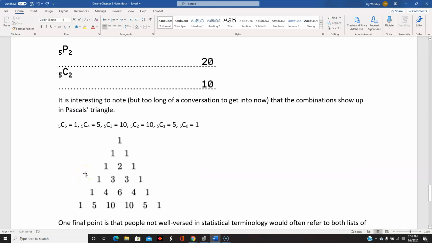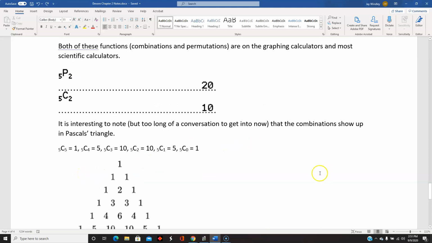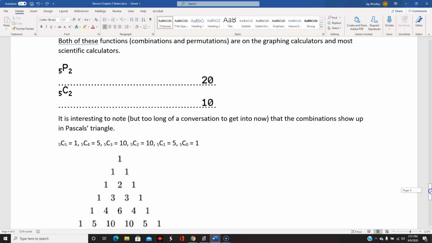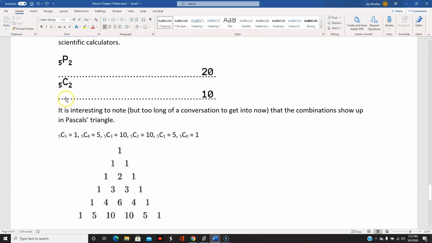Something else that's really interesting to note, and this could get into a really long-winded conversation, is that the combination numbers are in Pascal's triangle. So if you do 5 choose 5, and I didn't type that up in the notes, but sometimes with combinations, this notation is read out loud as 5 choose 5. So 5 items and we're selecting 5 of them. There's one way that can happen.